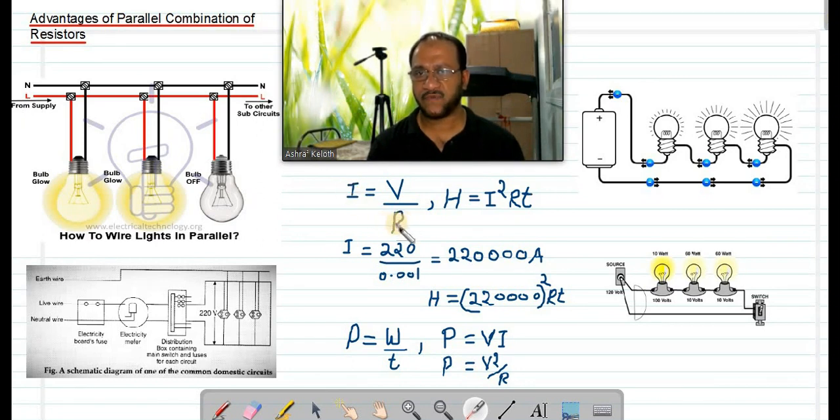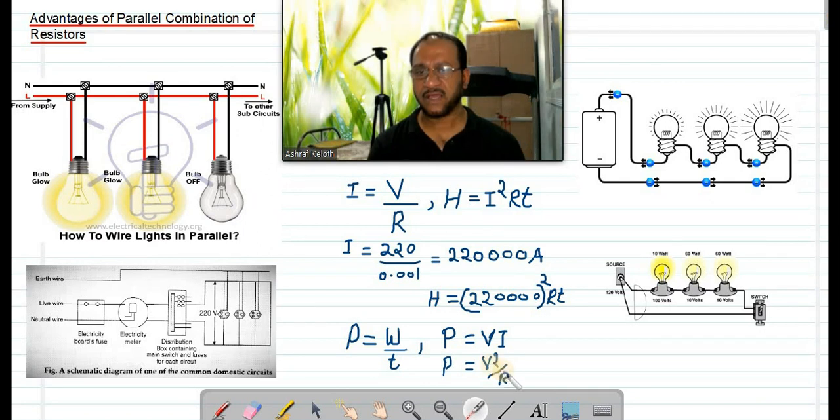Why? Because its internal resistance is highest. Why? Because the power is less. If power is less, resistance will be more. If power is more, resistance will be less. Got it? Yes, sir.